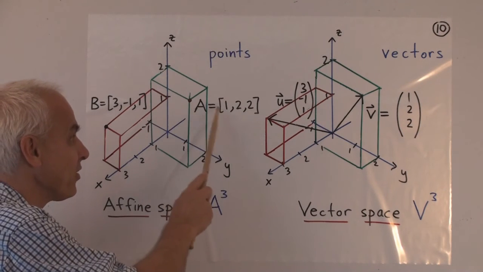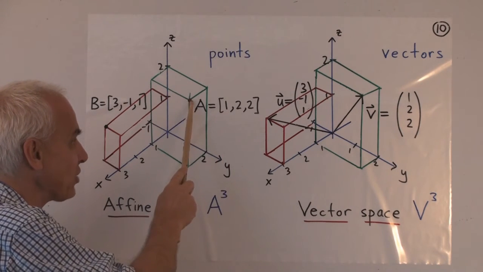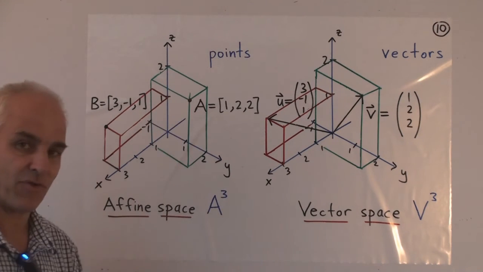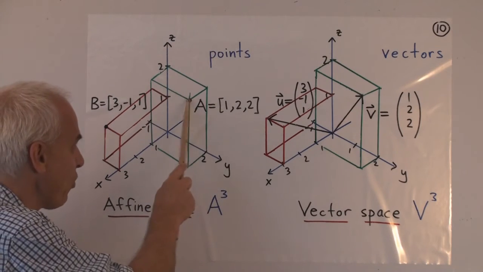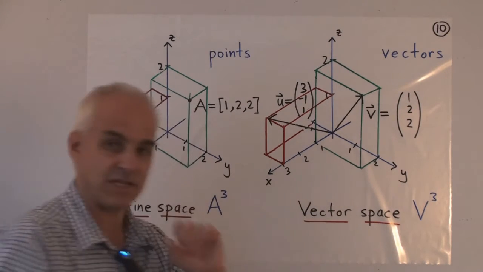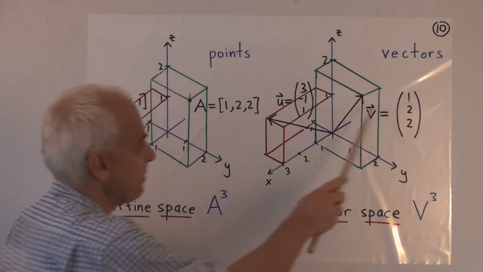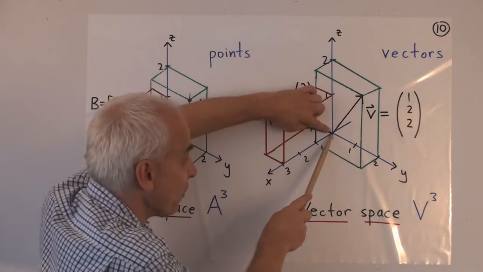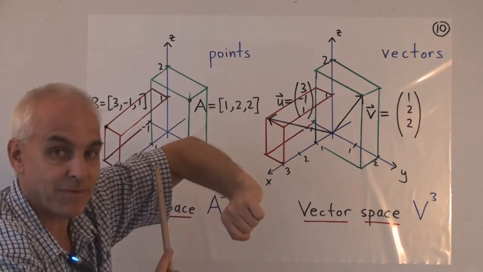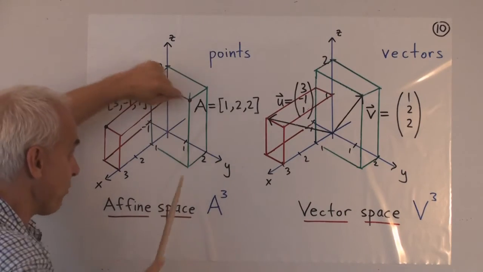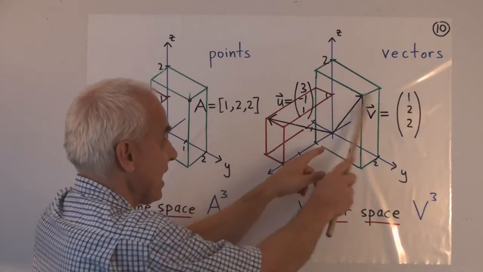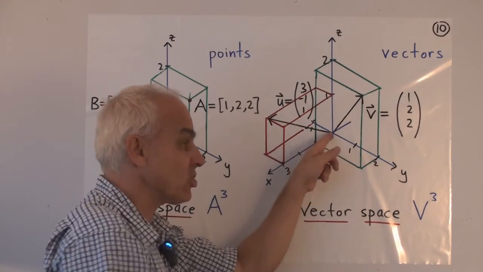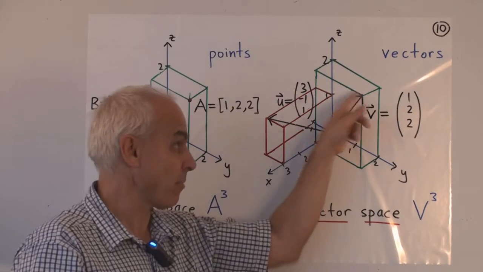So over here, the triple 1, 2, 2 refers to actually this point that we get by forming a parallelepiped and positioning it in the correct way. So that there is just that point. Well, over here in the vector space picture of things, the same triple 1, 2, 2 expressed as a column represents the vector from the origin to that point. Okay. So over here, the fundamental object is just the point itself. Over here, that same data encodes the idea of a directed line segment starting from the origin to our point in question.